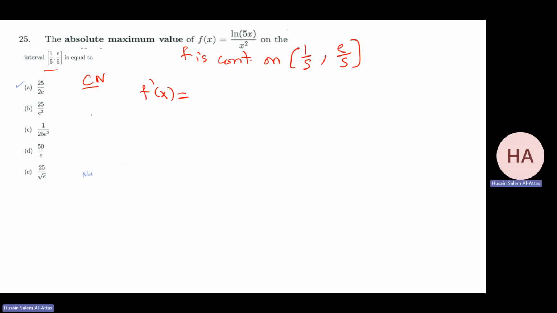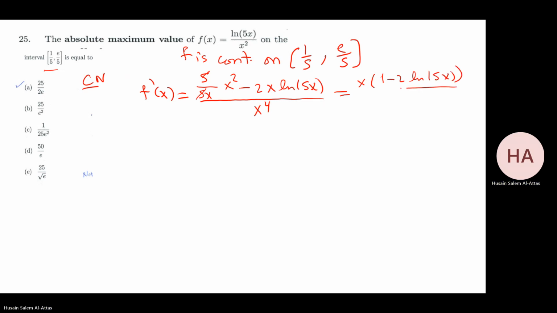Derivative of the numerator, that will be 1 over 5x times 5, times the denominator, minus 2x ln 5x, over x to the power 4. This 5 is a constant, so I have x as a common factor: 1 minus 2 ln 5x, all over x to the power 4. In other words, it's 1 minus 2 ln 5x over x cubed.